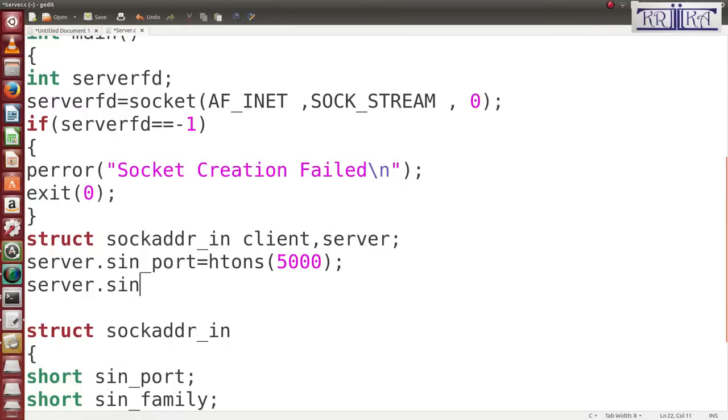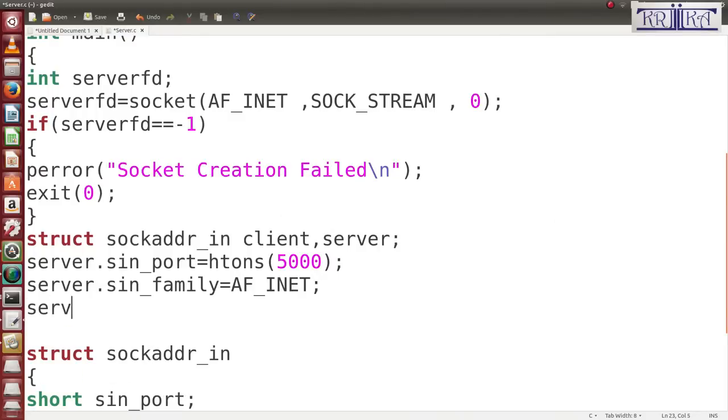family. Then I have told you family means either AF_INET or AF_INET6. Then the IP address is what? server.sin_addr.